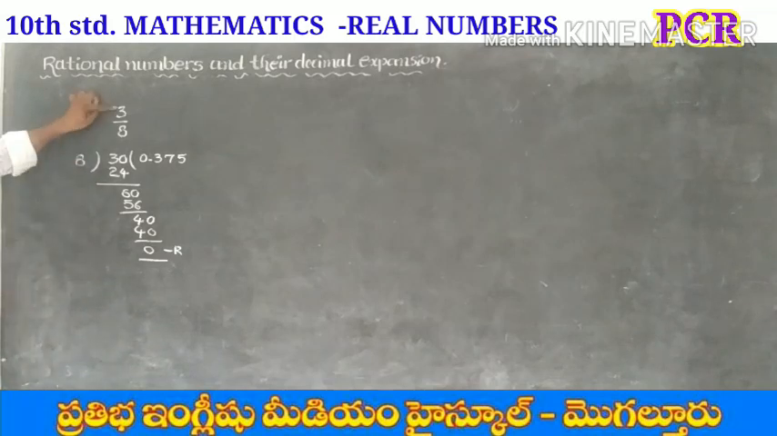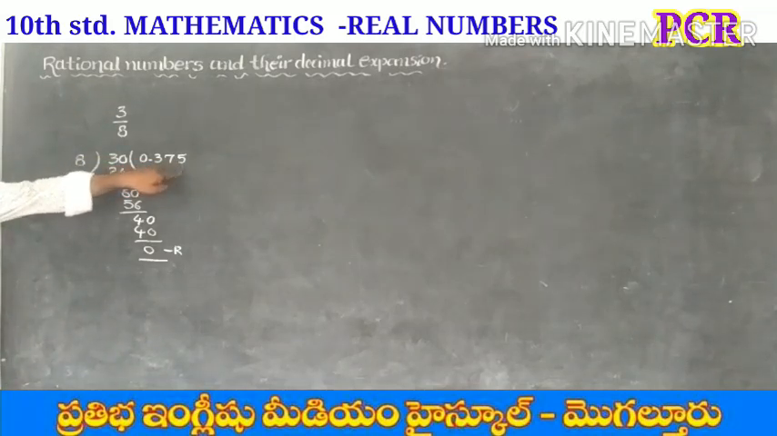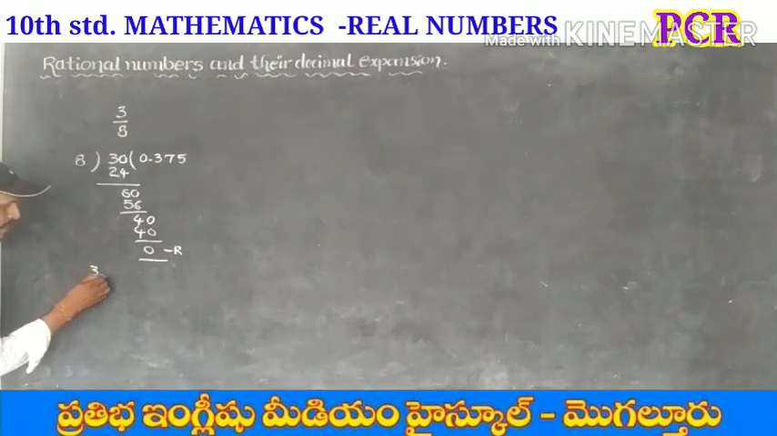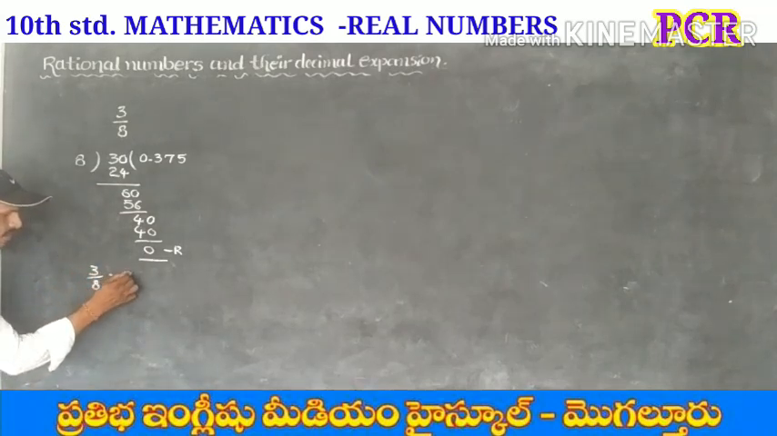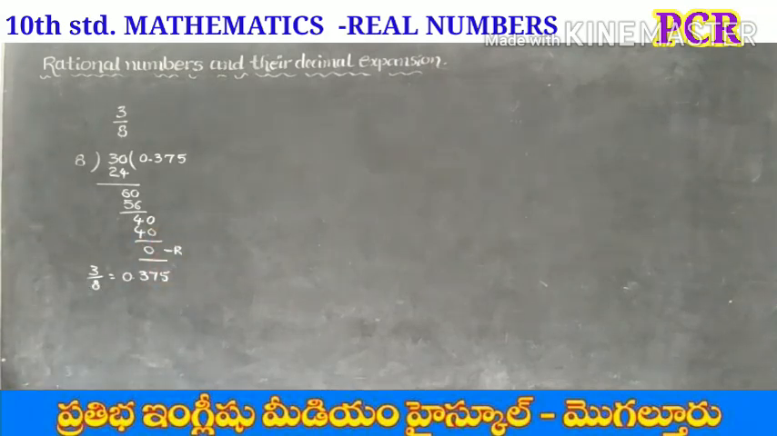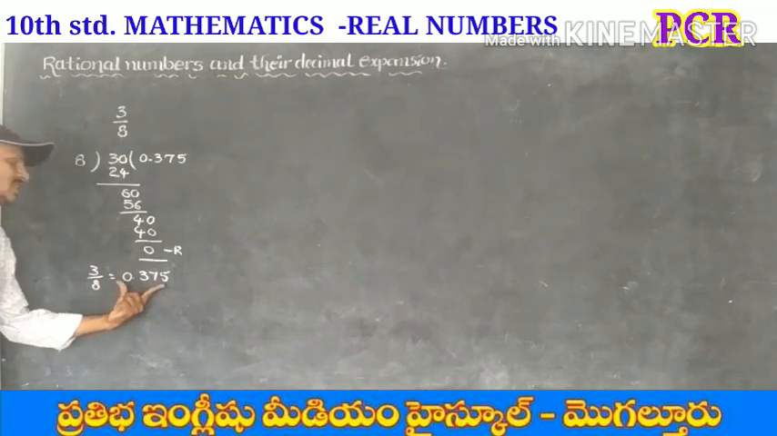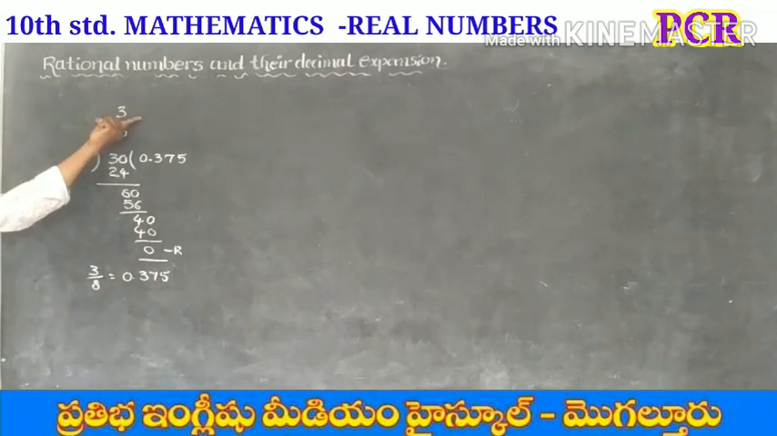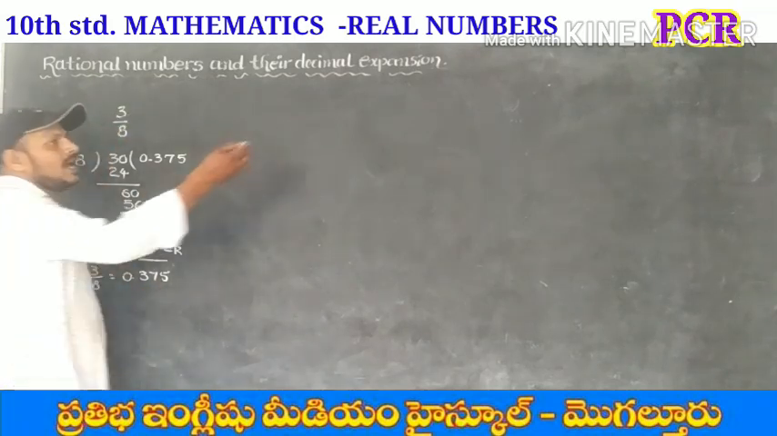So here 3 by 8 is equal to 0.375. That's why we can express this fractional form of a rational number in decimal form. So this is the decimal form of the given rational number. Let's see another rational number.